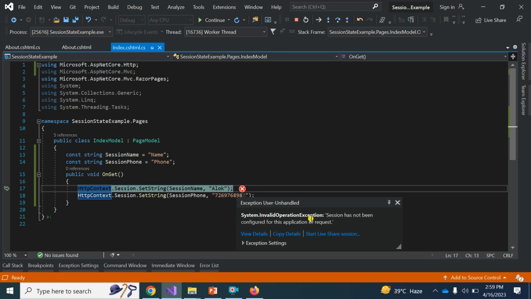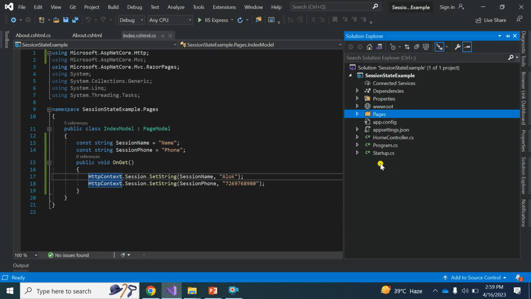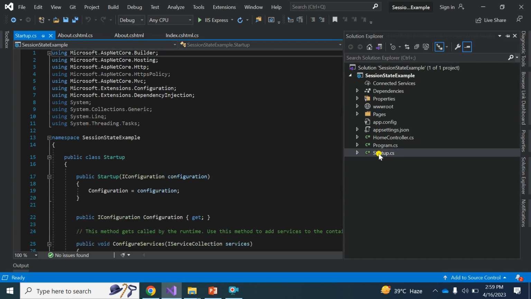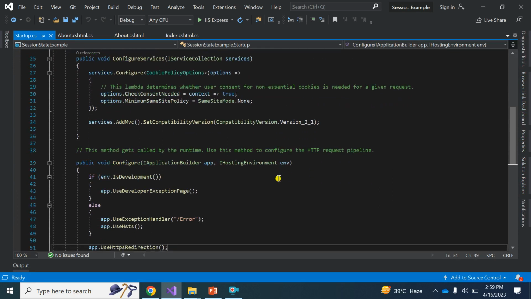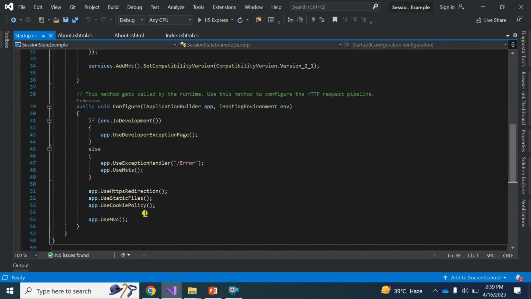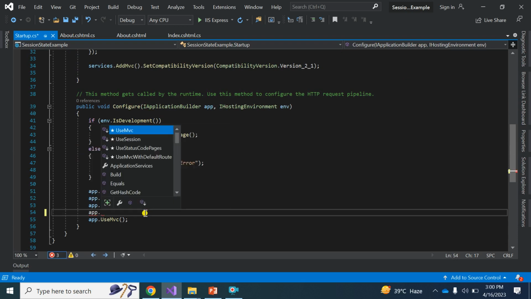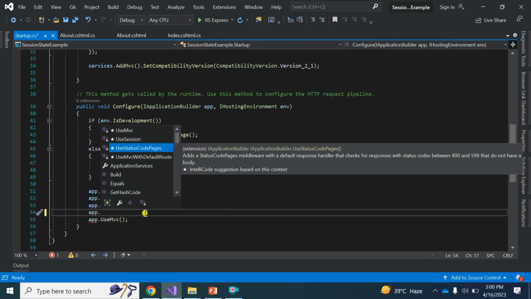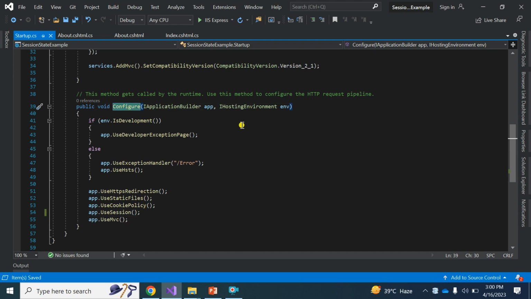Whenever you need to configure anything in your project in ASP.NET Core, you must go to the Startup.cs page. So I'm going to the Startup.cs page. Here we must declare the session, so I write app.UseSession. Configure maintains the request pipeline.